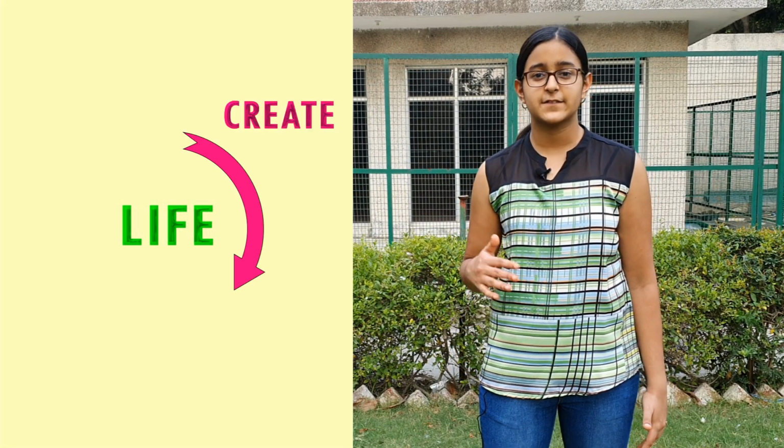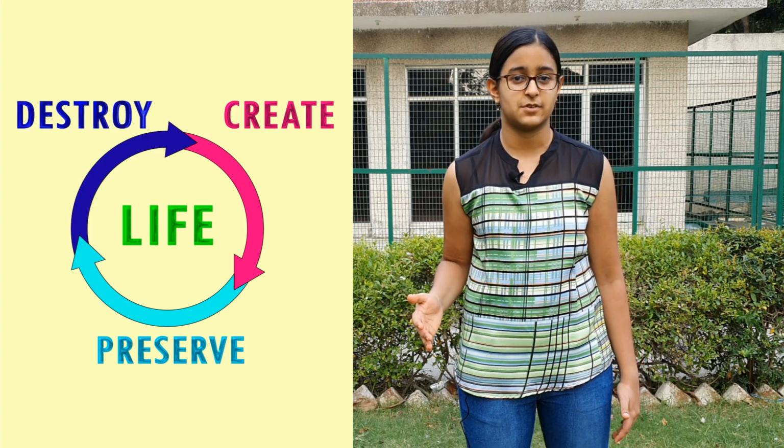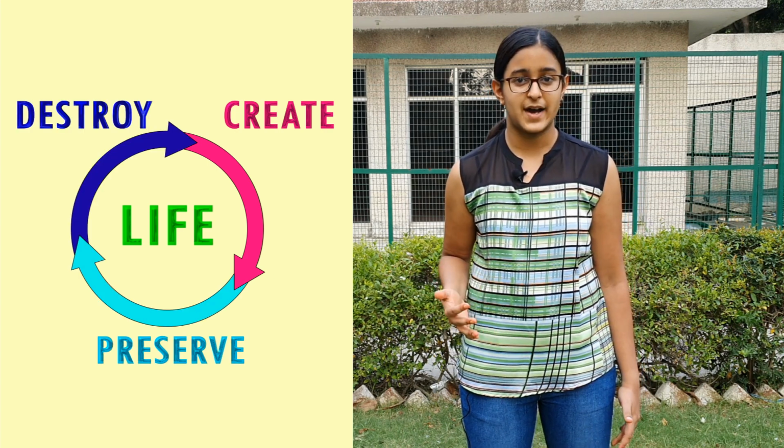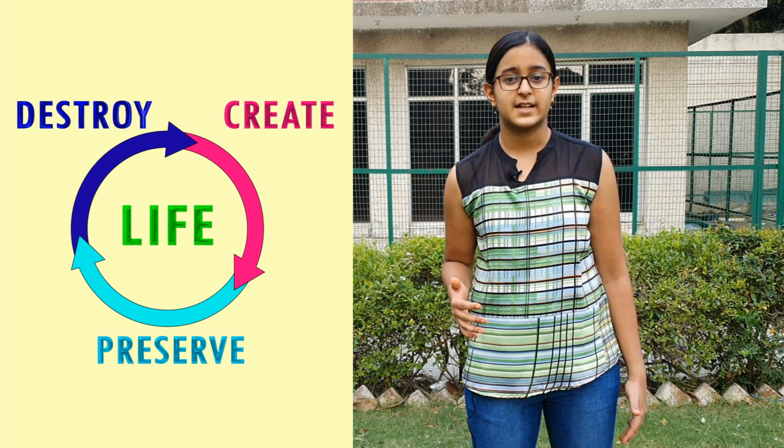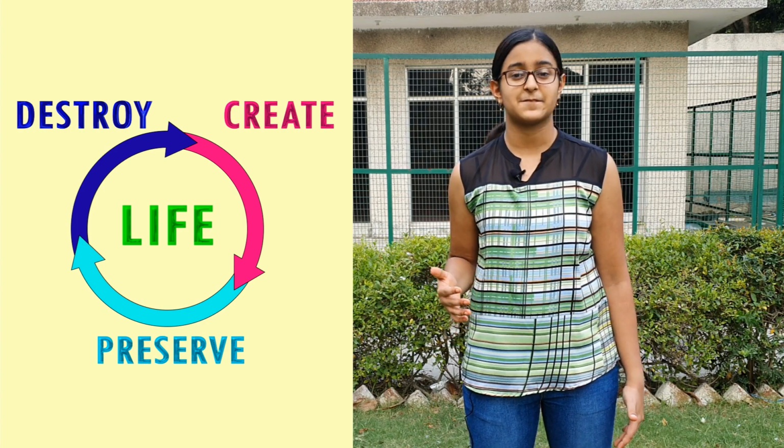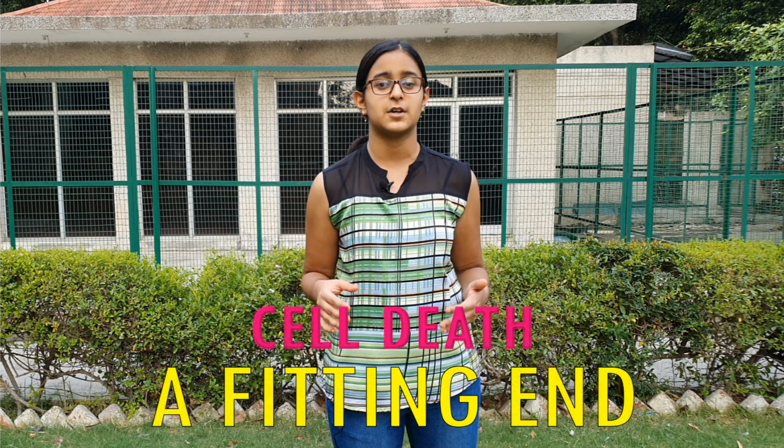However, life does not end at death. The circle of life keeps going on, creating, preserving, and destroying. This is a self-sustaining pattern of life. Understanding cell death takes us a step further in understanding life and who we are. It is not only creating and preserving that keeps survival going, but also a fitting end.